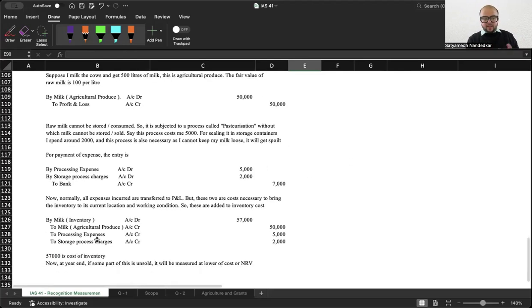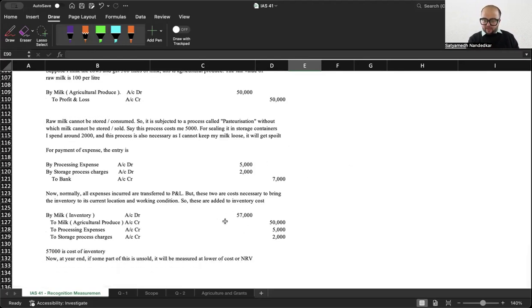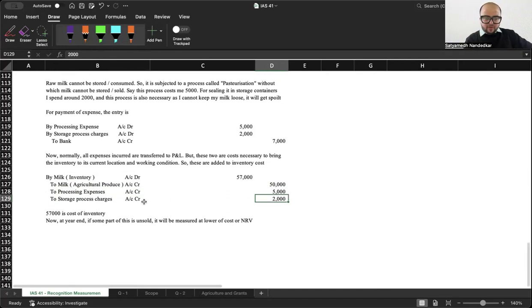So milk inventory account debit 57,000, to milk agricultural produce account credit. Agricultural produce was recorded at 50,000. Now I am crediting agricultural produce. Then processing charges account credit 5,000, to storage charges 2,000. Now, instead of transferring these two expenses to P&L, I added them to the cost of inventory. Processing charges got added, storage charges got added. 57,000 is now the cost of inventory.